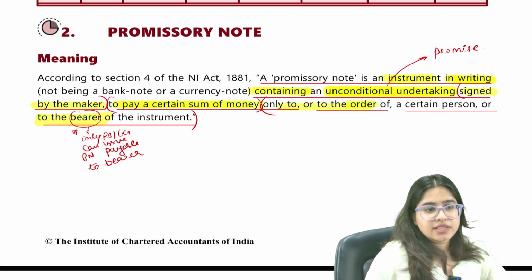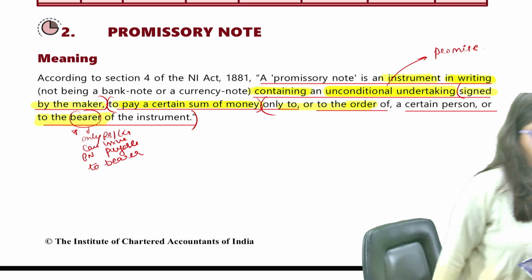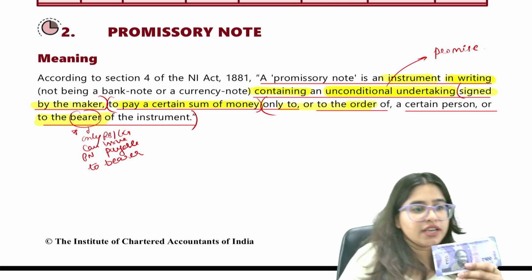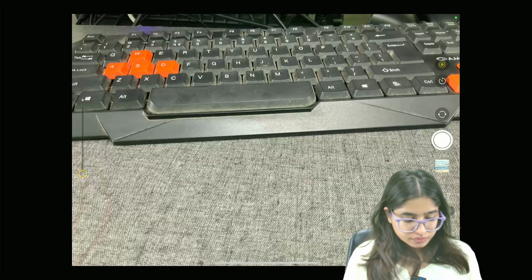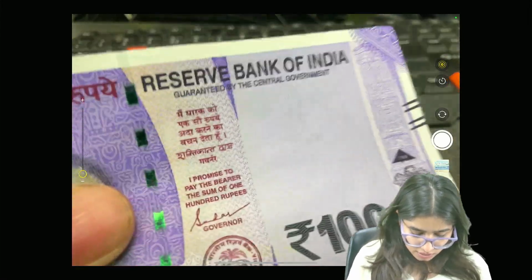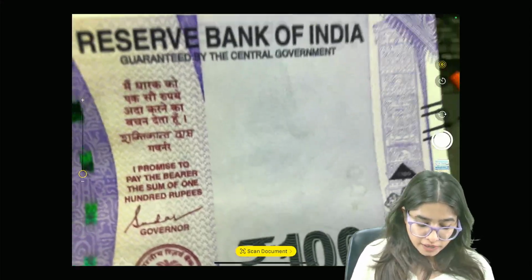So for example, let me take the example of a currency note. Let me bring any currency. Okay, so the same 100 rupees note. We are poor people, we only have a 100 rupees note, not a 500. So let's take an example. This is a 100 rupees note. Let's see what's written here, guys. It's written that the governor has written, I promise to pay to the bearer.